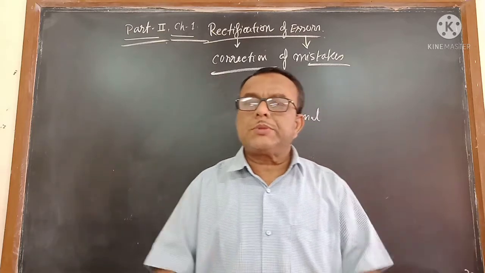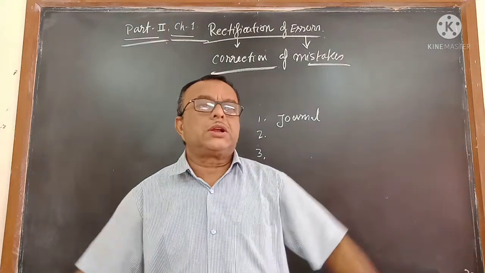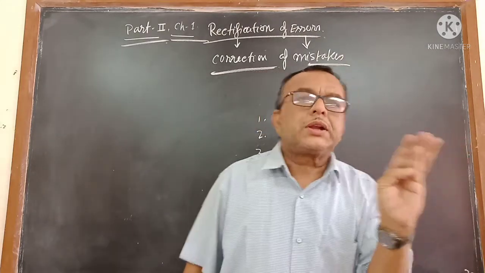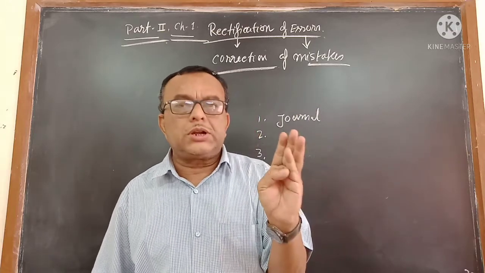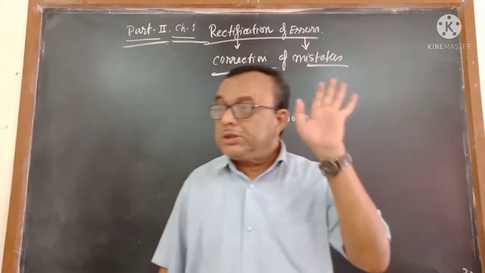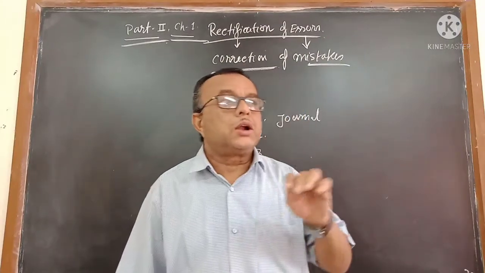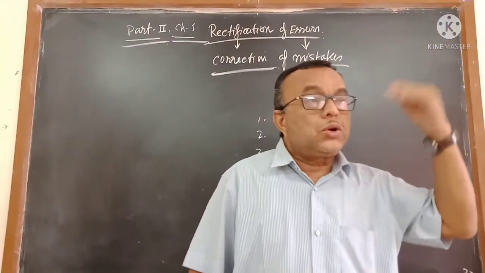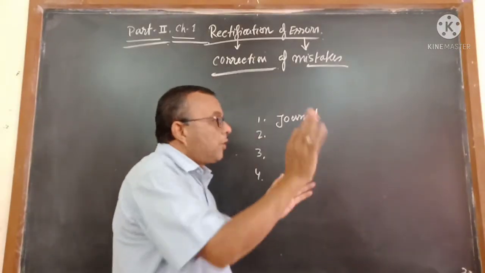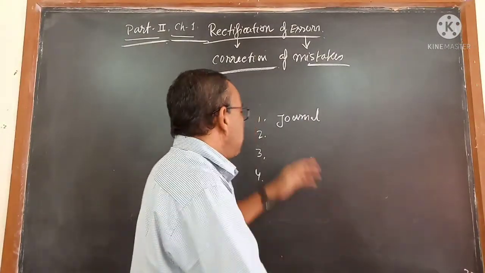Chapter 6, chapter 7, chapter 8, all are journal. Only the ledger chapter is not a journal, trial balance chapter is not a journal, and bank reconciliation statement is not a journal. So out of these 11 chapters from part 1, all the chapters from 1 to 8 are included in a journal.